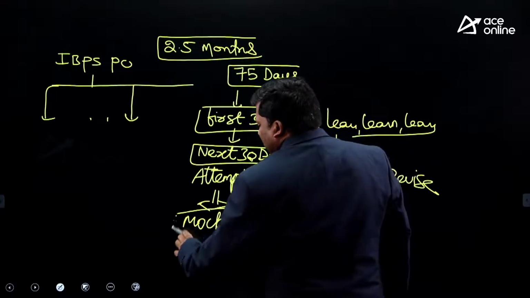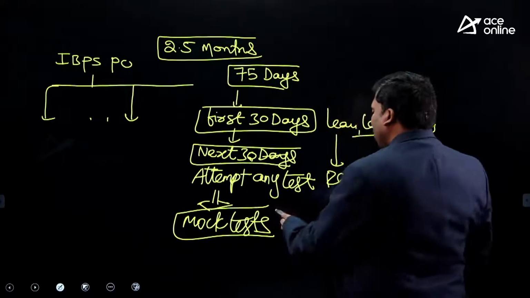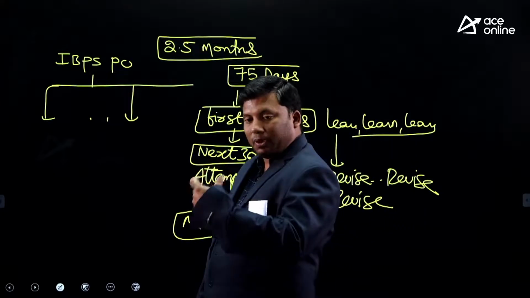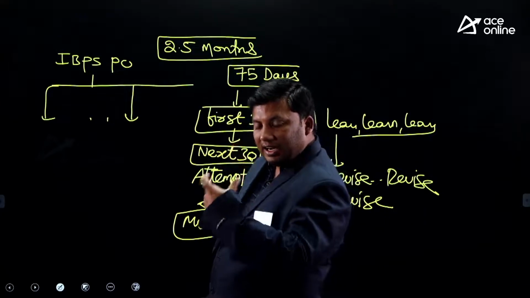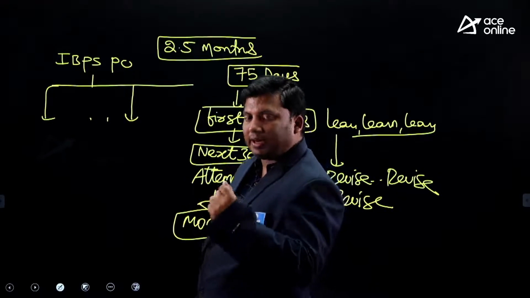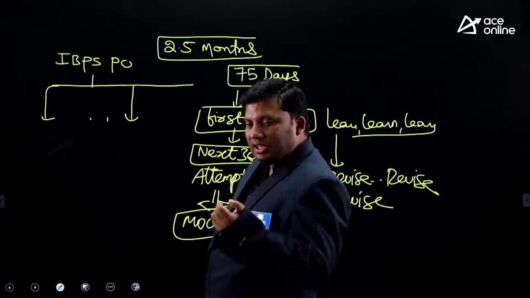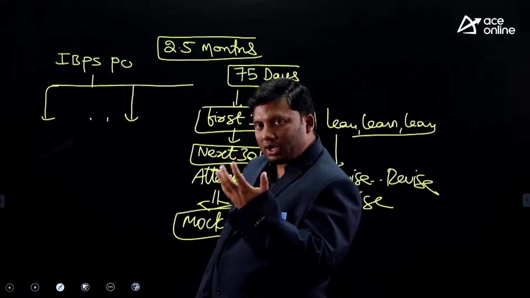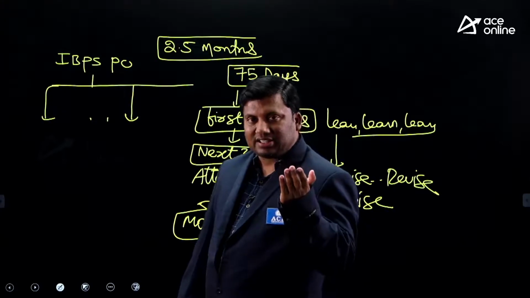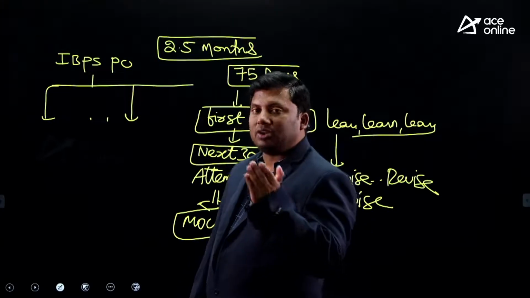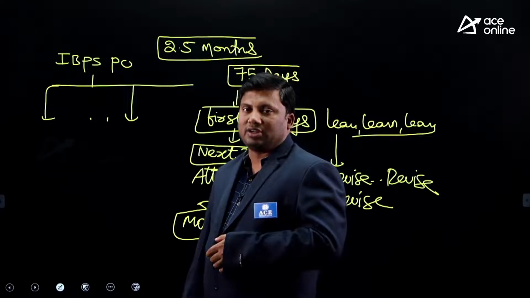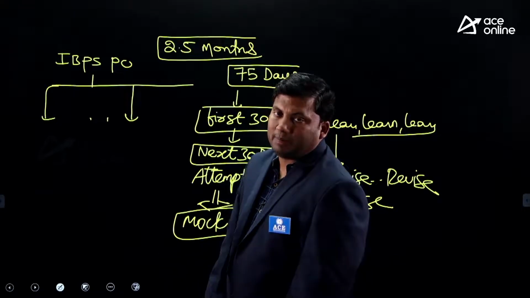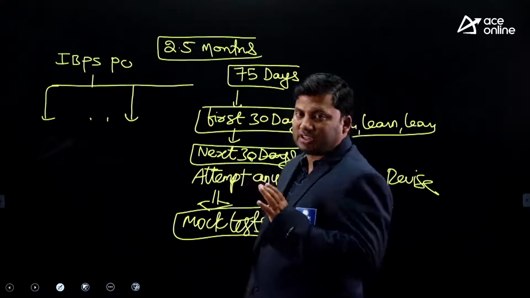When do you start attempting tests? Once you learn a topic, say profit, loss and discount, you revise all the concepts and attempt the topic test. What do you mean by a sectional test? A sectional test is when, from arithmetic, I want to attempt a test. What do you mean by a progressive test? You attempted a diagnostic test; you will check whether you progressed in your performance by using a progressive test. A mock test is similar to an IBPS PO prelims paper, where all the 3 sections will be there.